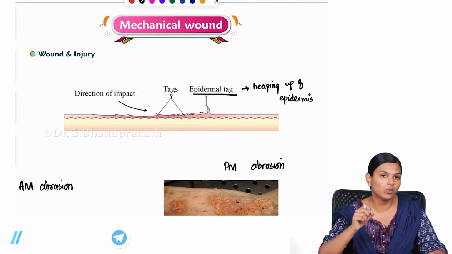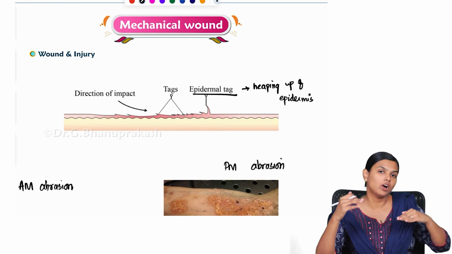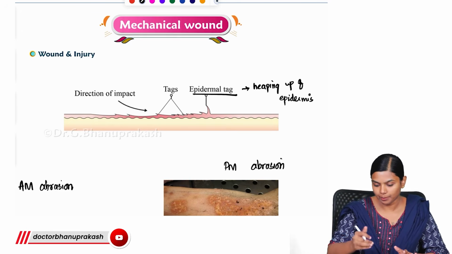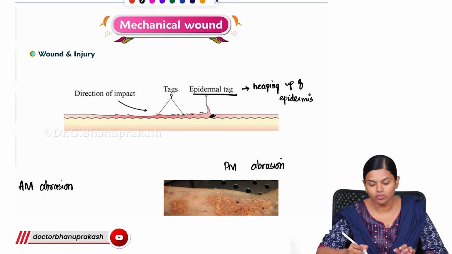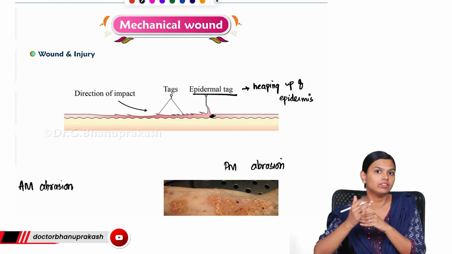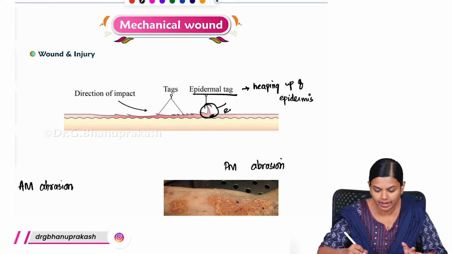So when it is affecting only the epidermis, when the force is acting, it will keep on heaping up the abrasion. So it will lift up the epidermis, and at the end of the injury, where the force stopped to exist, it will just collect all the epidermis. So all the epidermis, it will come and heap over at the end of the injury.